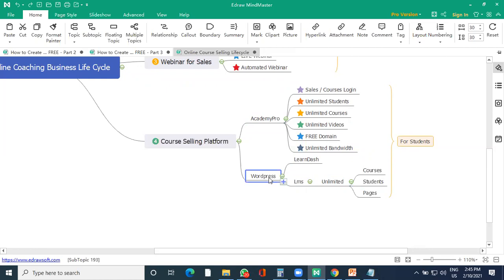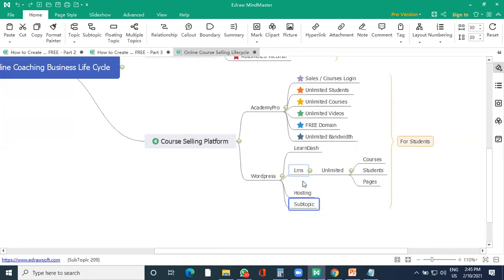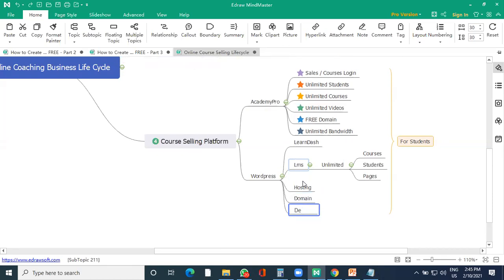Now, when we are doing it with WordPress, you require a lot of things. It would require an LMS platform. Again, it would require your hosting, and the domain has to be there again. So this is compulsory, a basic part of it. And then you require a design and template also. We do have a solution for this. I'll guide you in a while, and I'll also show you the WordPress templates design format.